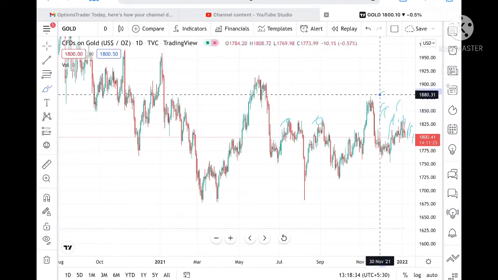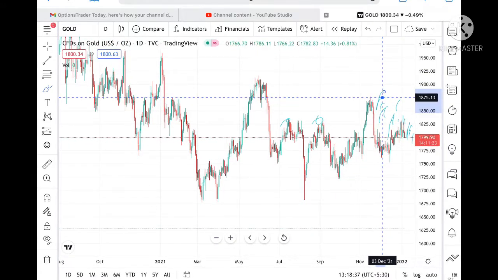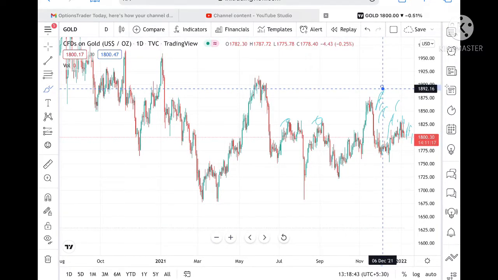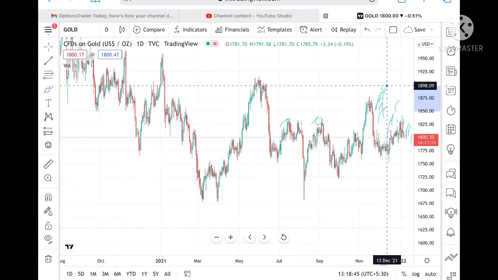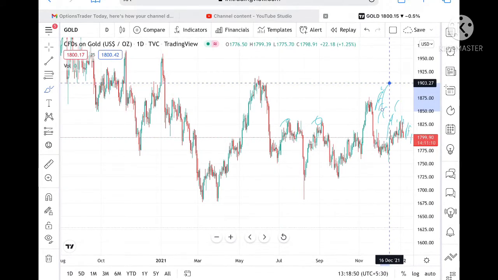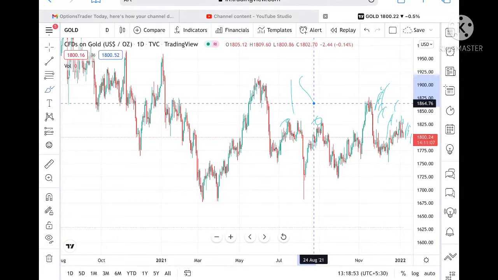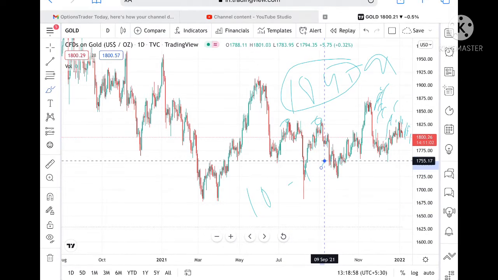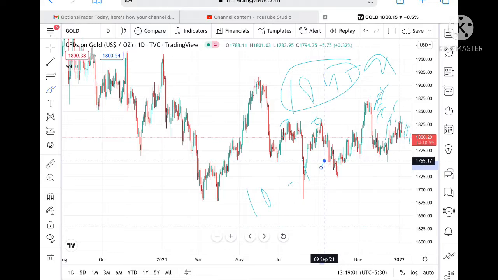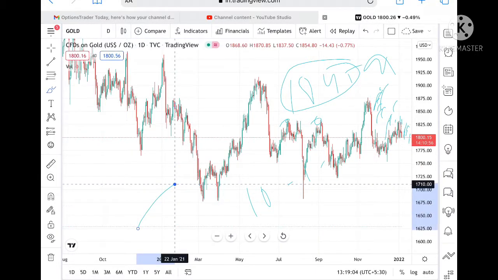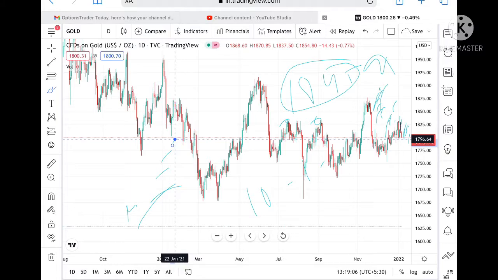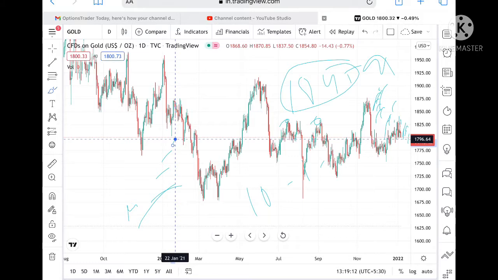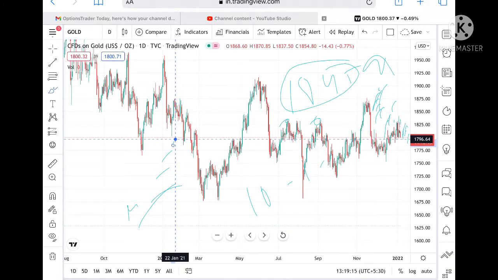If the price sustains over this level, then we can see a level of 1874.39 also, and from there it can go further high to a level of 1891, and then further high to a level of 1900. Remember one thing, if the price goes above a level of 1845, it can move 10 to 15 or $20 upside. If you are a trader, always trail your stop loss. That is very important. Or if you are investing for a longer term, I would suggest that any dip is a buying opportunity. But these are all my personal view which I am sharing.